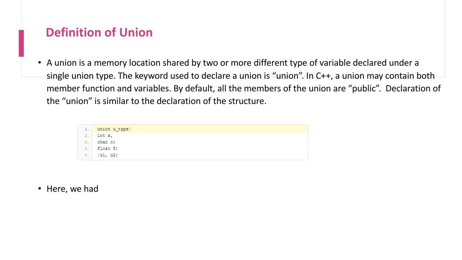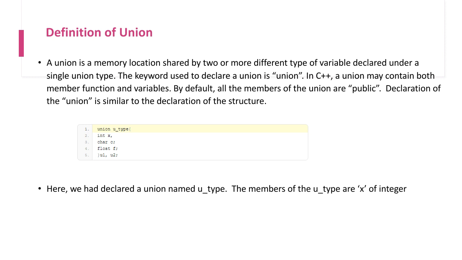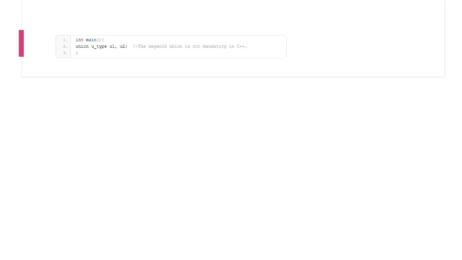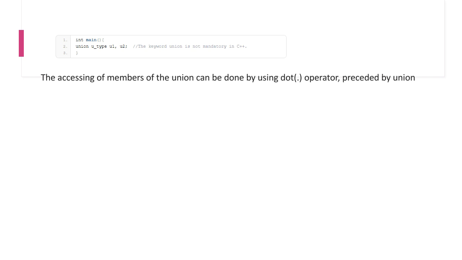So just after declaration of union, we can also declare the union variable separately as we did in structures. We can directly declare them similarly as in structures. If you try to change the value of a member of u1, the other members will be automatically updated. The accessing of members can be done using the dot operator, like u1.x equal to 10.